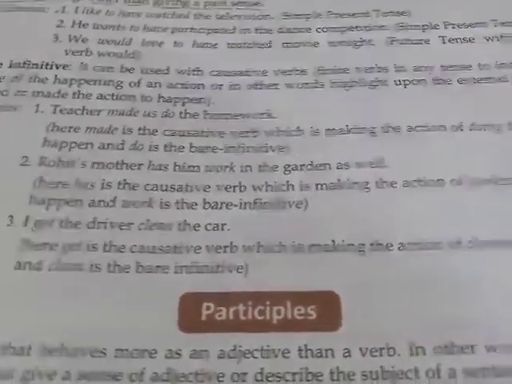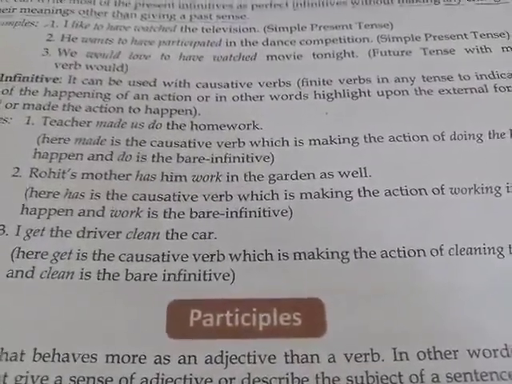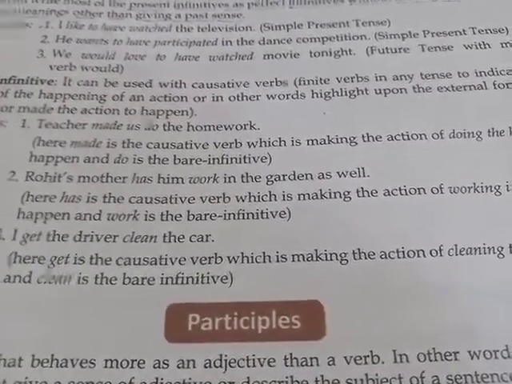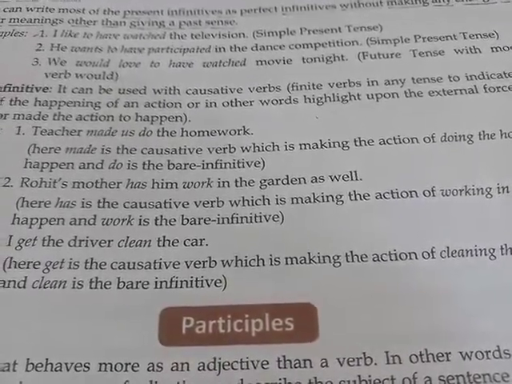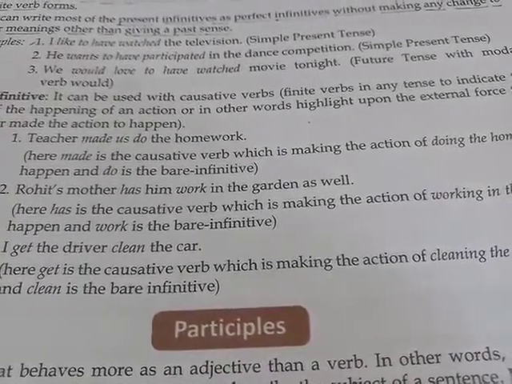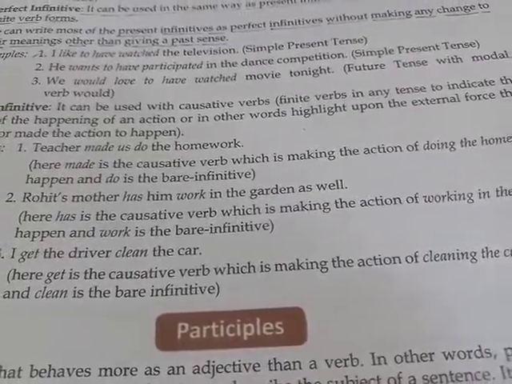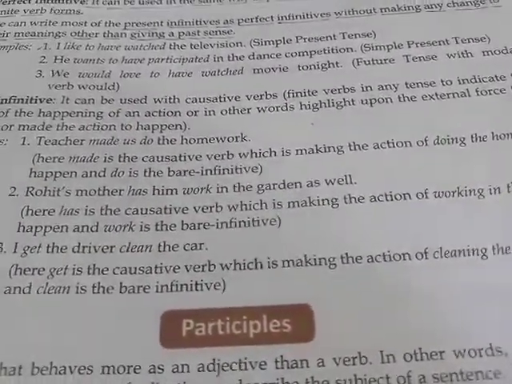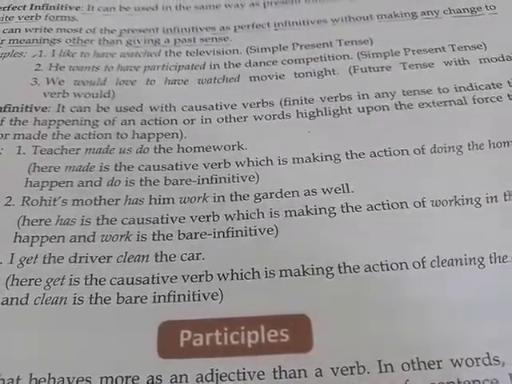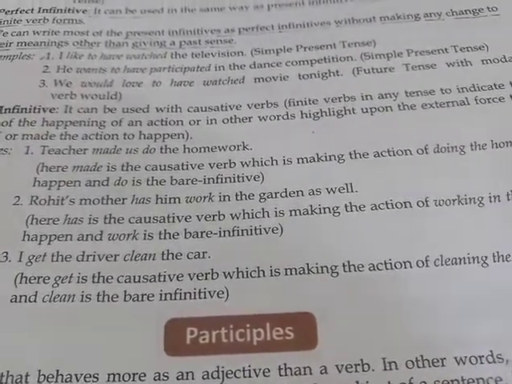I saw him cross the road, or second one, help him pay the fine. So here we can say that in these two examples, infinitive is used without to, and it consists of only the verb. Okay, so this was all about infinitives.